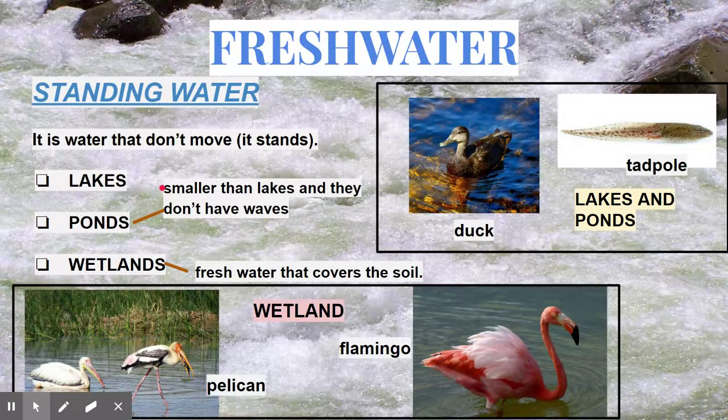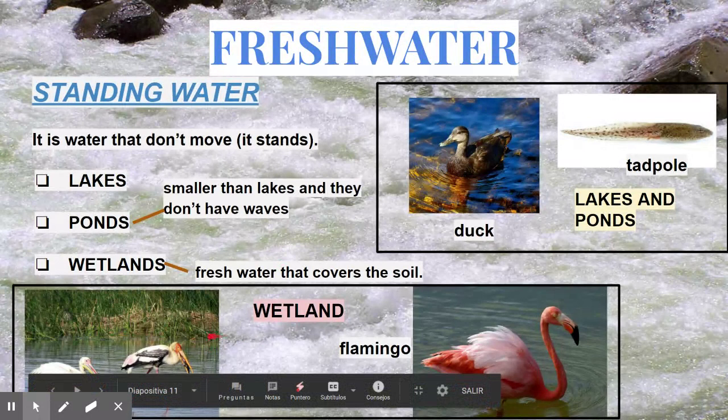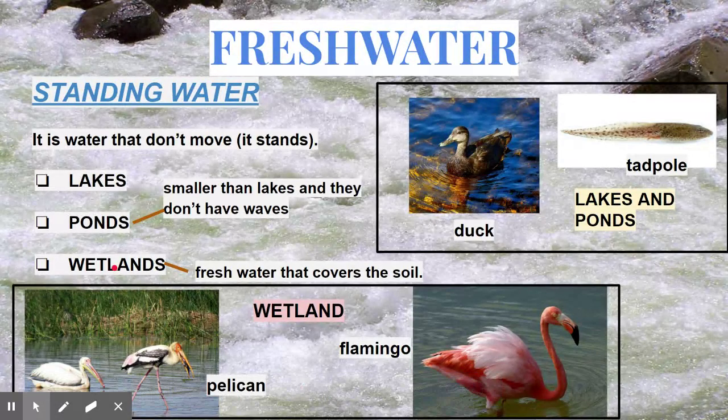Ponds are small lakes, and because they are smaller, they have no waves. The water at the ponds is very, very still. It's not moving. And then we've got wetlands, which are freshwater ecosystems that cover the soil with not much water. As you can see in this picture, the water just covers the soil, but it's not very deep.